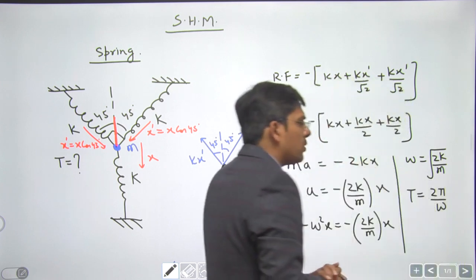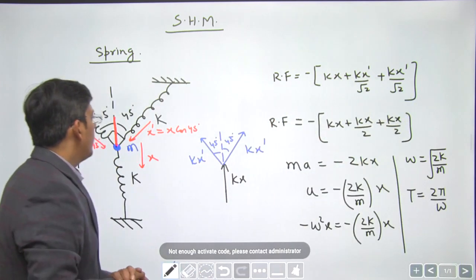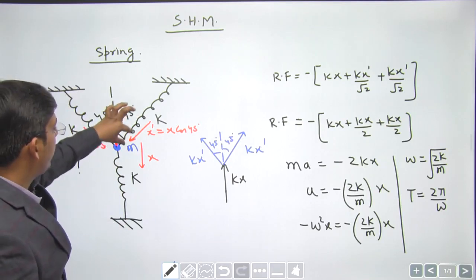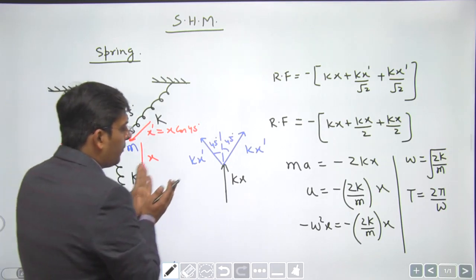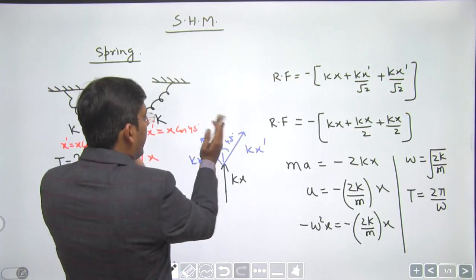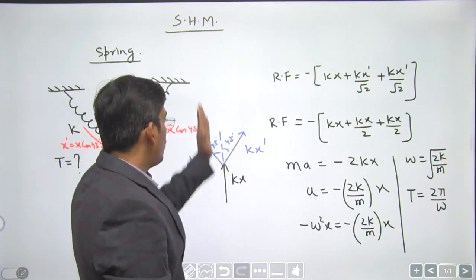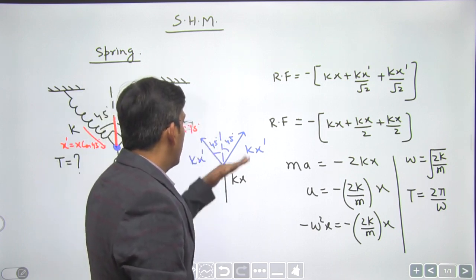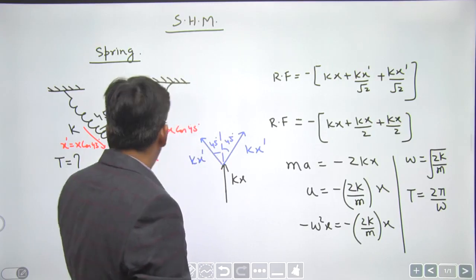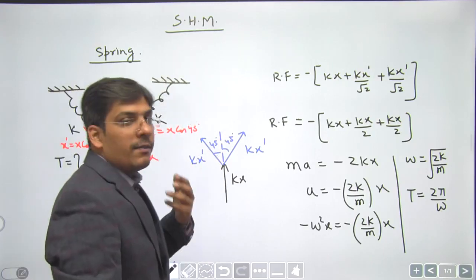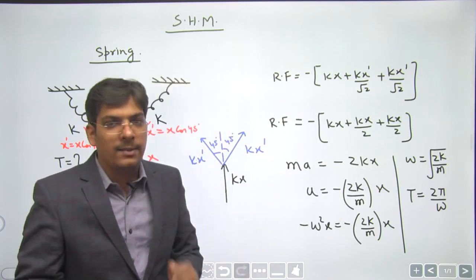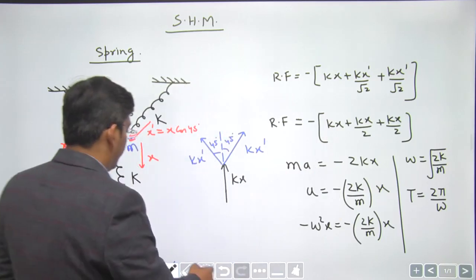This is indeed a good question, dear students. So when you move this particle by x, the springs get stretched by x dash and exert the restoring force kx dash. When you take the resultant in the vertical direction, it is kx plus kx dash cos 45 plus kx dash cos 45. You replace the value of x dash by x cos 45, which is x by root 2. You get the net restoring force to be minus 2kx. Okay, right.